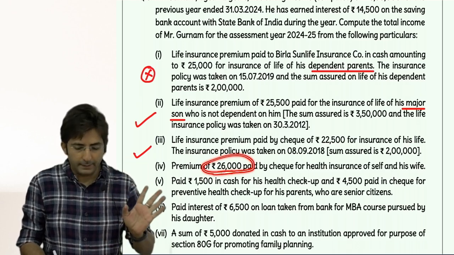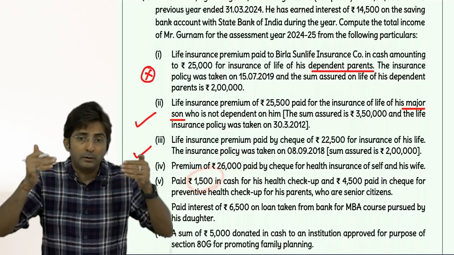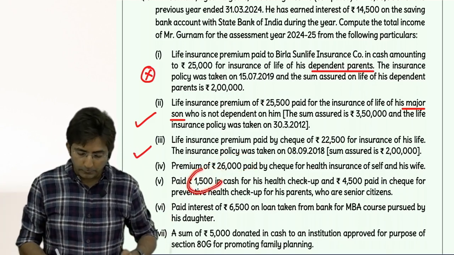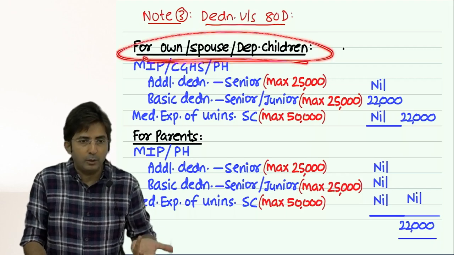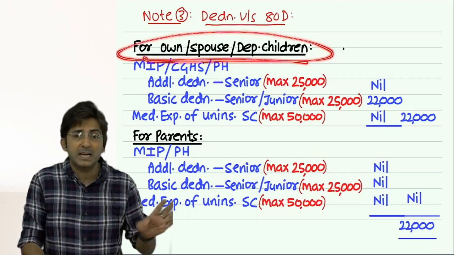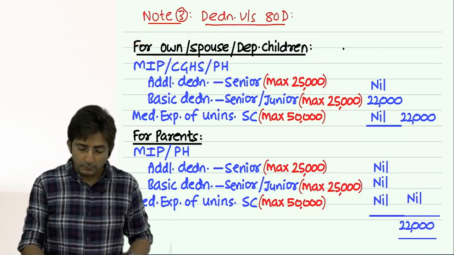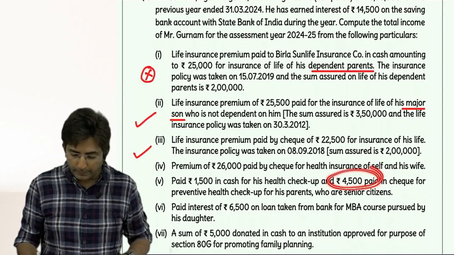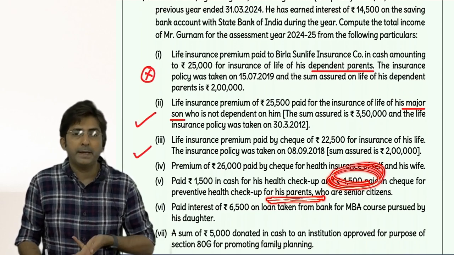So 25 is taken. And this 1,500, at the most I can take in own, spouse and children. But although I can take it there, I will not utilize it because it is extra. Maximum limit is 25. So what about this 4,500? This is pertaining to parents, so this will go in parents.